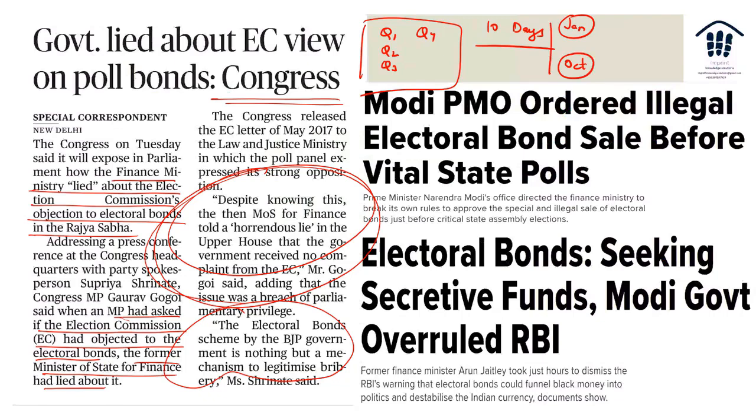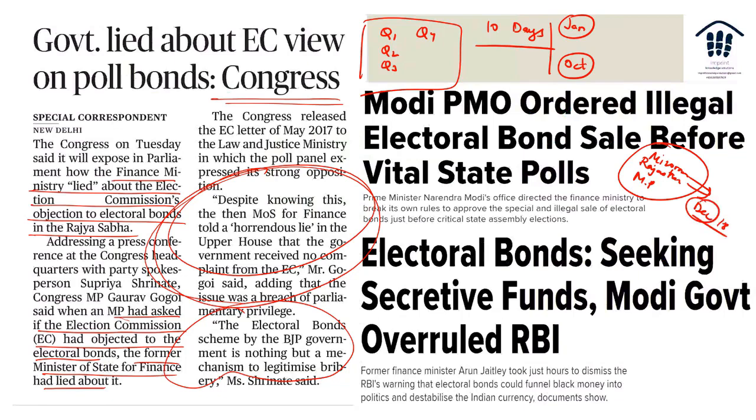they say that you can buy bonds. Now, what happened was, last year in Rajasthan, we had polls in December, and we had them in MP and in Mizoram, in the month of December. That is December 18.